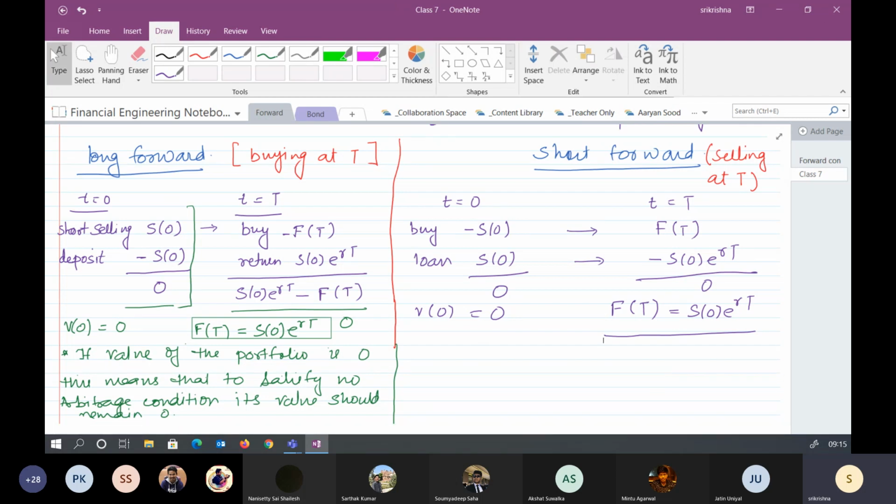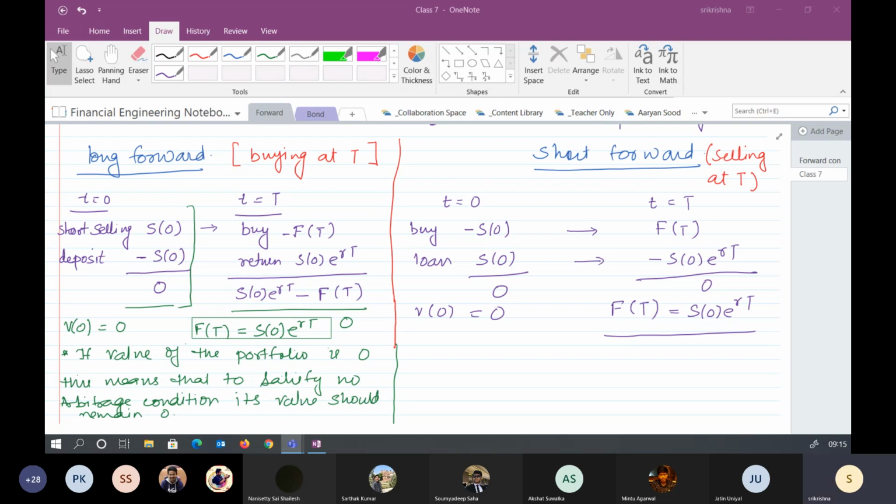So we are simply saying the same thing from two different perspectives: if at T equal to 0 we have not invested anything, then we should not be gaining anything at expiry, or the other way around. No value can be generated from 0, right?